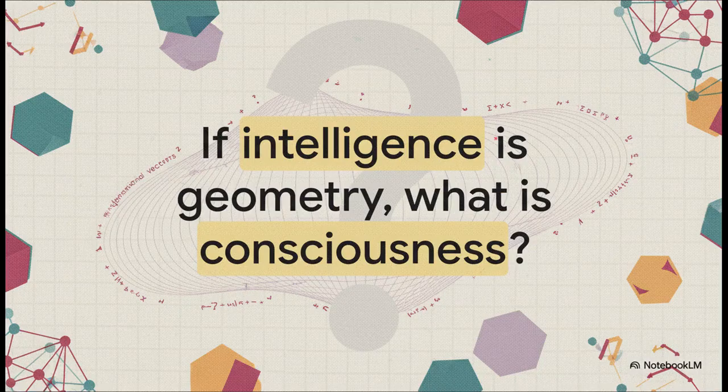So, that leaves us with one last kind of profound thought to chew on. We've just walked through how AI intelligence, this thing that can write poetry, is really just navigating a complex geometric space. Words are locations, ideas are directions, and thinking is just a journey across the map. So if that's what machine intelligence is, what does that say about our own? Is our consciousness just a different kind of geometry? I'll leave you with that one.